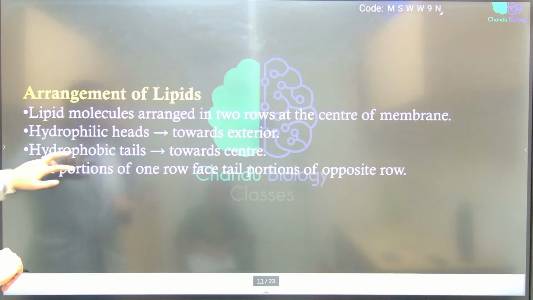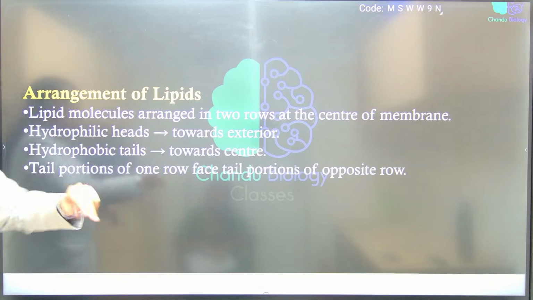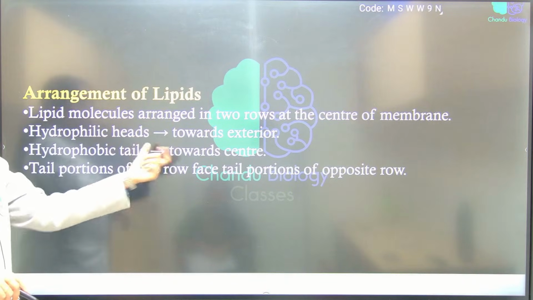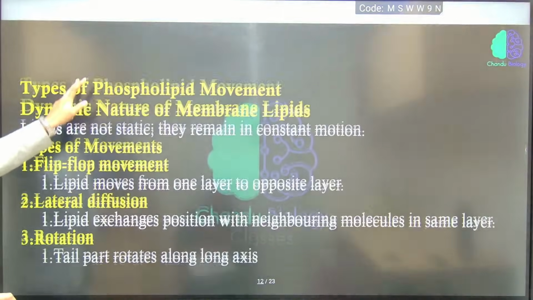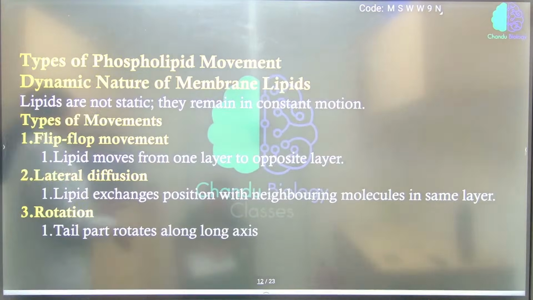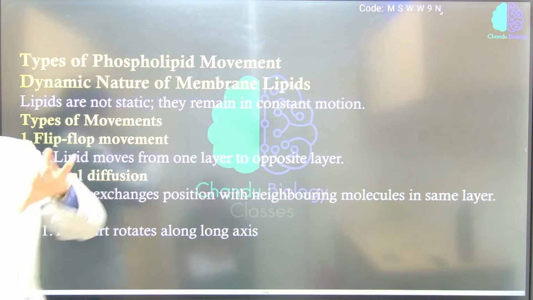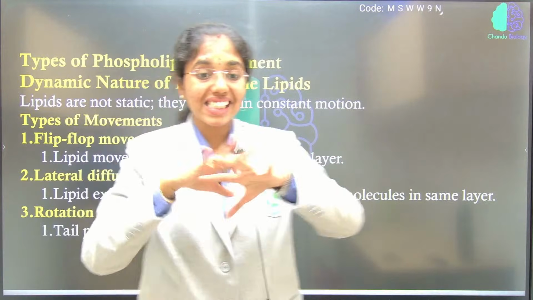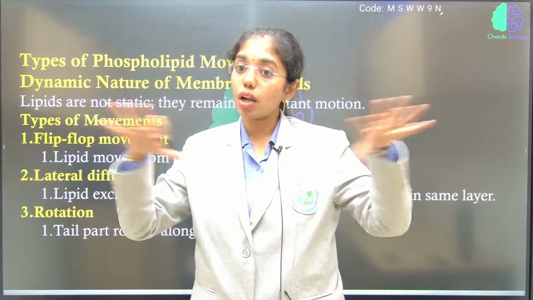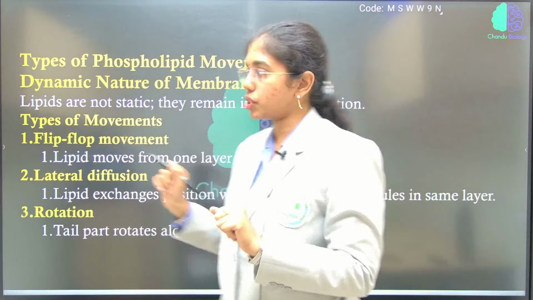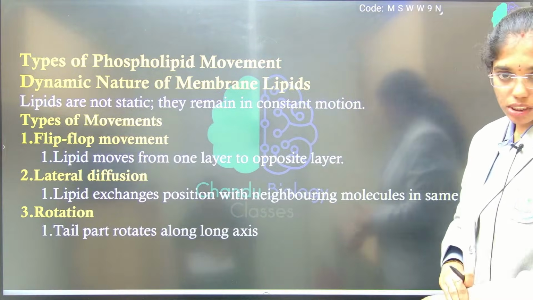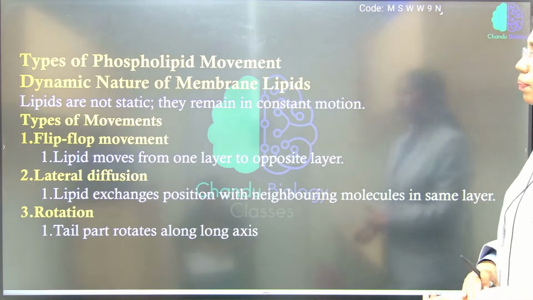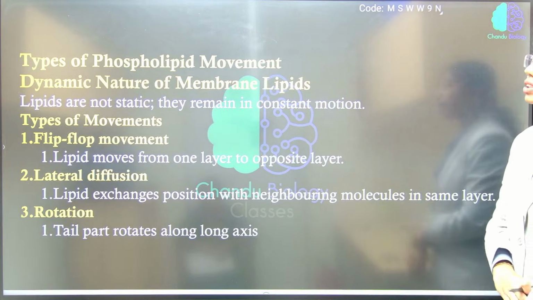Arrangement of lipids. Lipid molecules are arranged in 2 rows, hydrophilic heads and hydrophobic tails. Clear to us about lipids, right? Now, look into the types of lipid movement. That is the quasi-fluid nature. It is not static. Dynamic means it is always changing. Fluidic, and it will always be changing. Lipids are not static. They are not stable. They are dynamic.